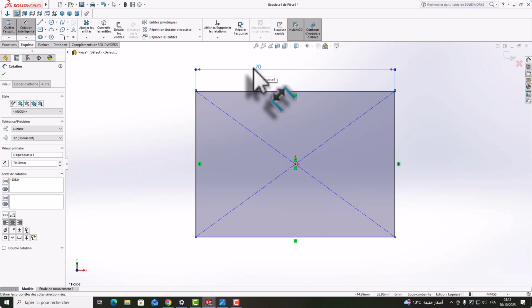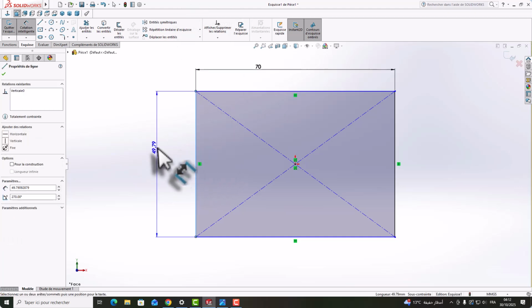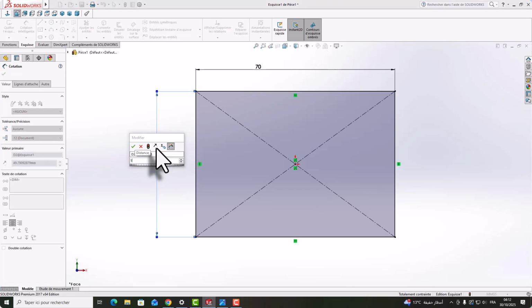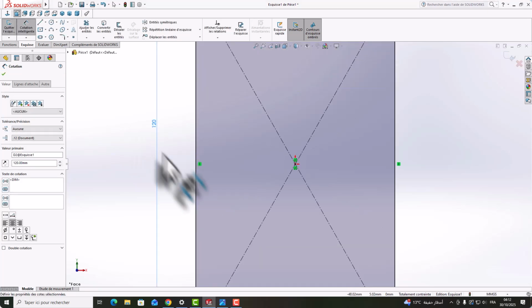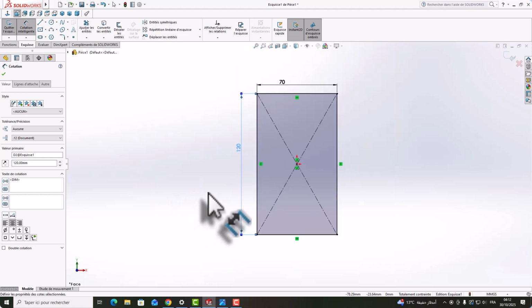And maybe for the width I will choose 150 millimeters because the phone is so tall, you know.